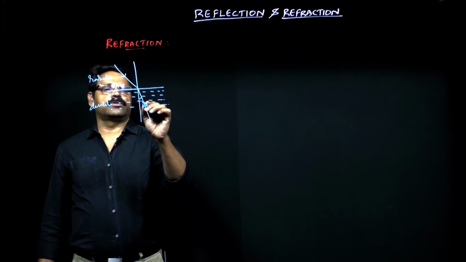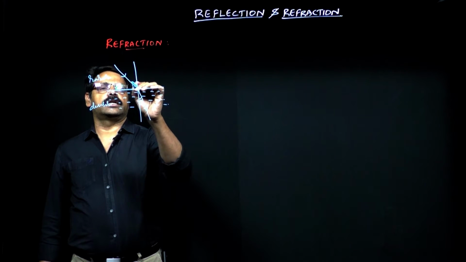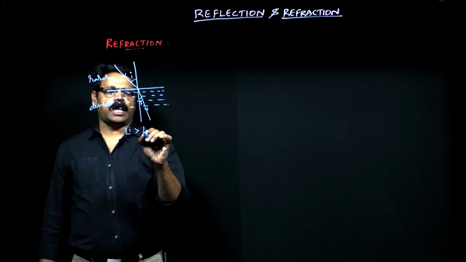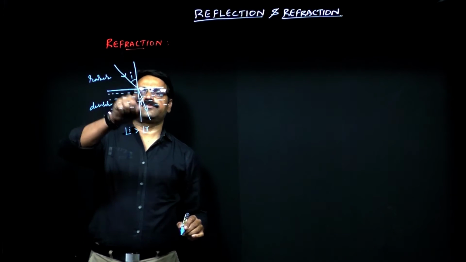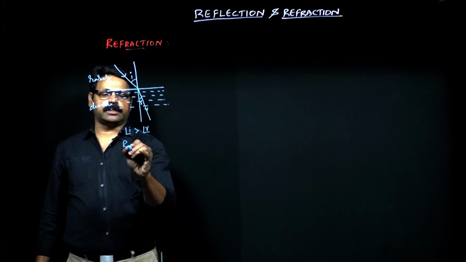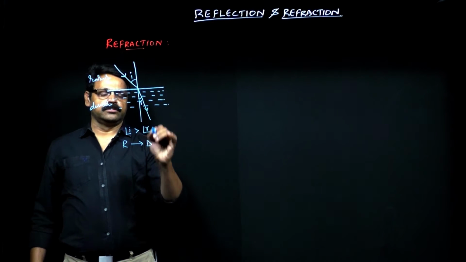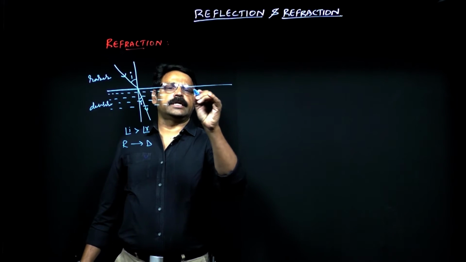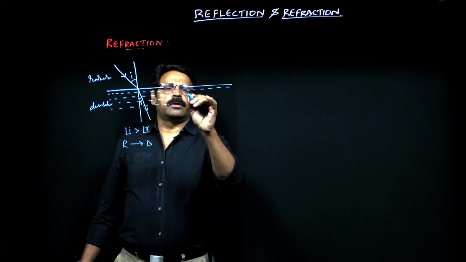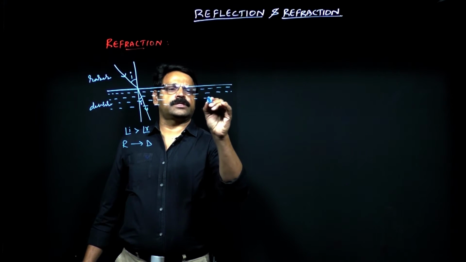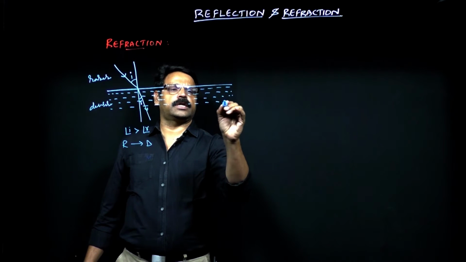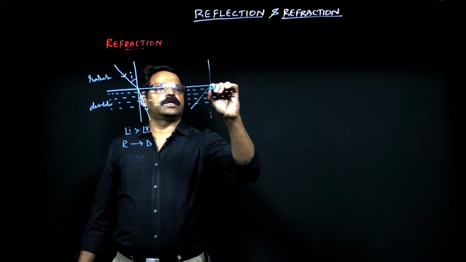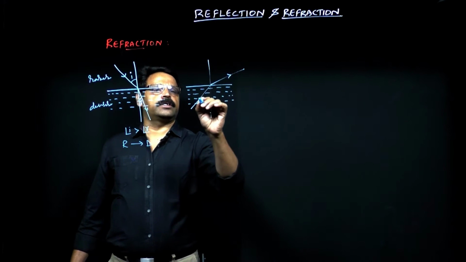This is called the refraction angle and this is called the incidence angle. Angle I is greater than angle R whenever light enters from rarer to denser. Unlike this, if light enters from denser to rarer medium, which we have already seen, just for the recap, whenever the light is incident, it gets away from the normal.